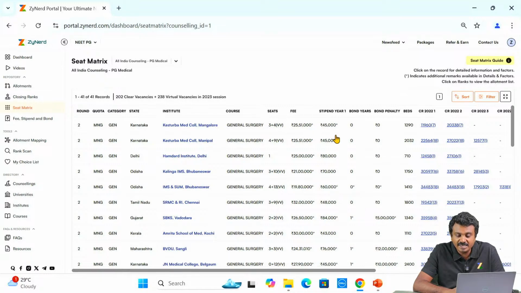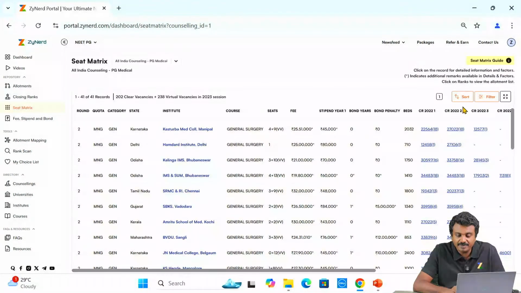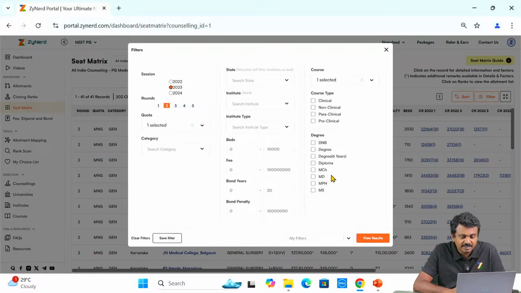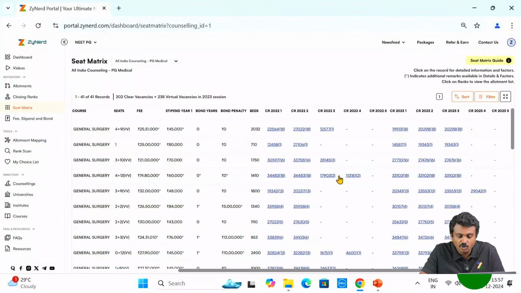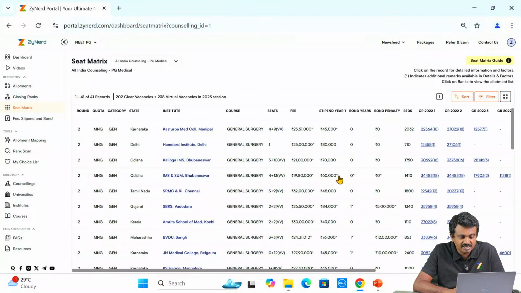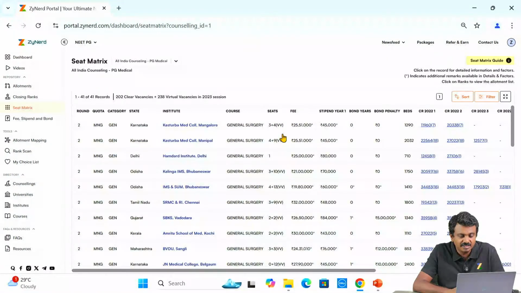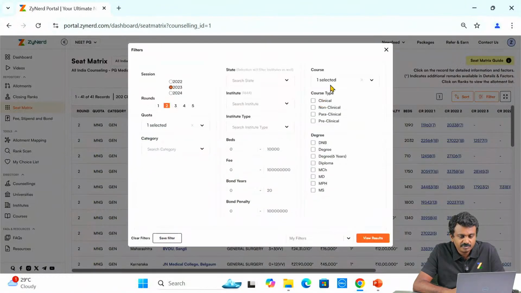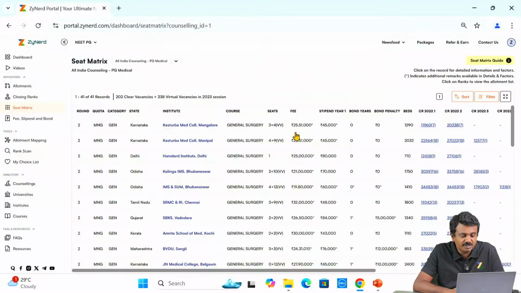So if I go back and see what has happened, I am taking up 2023 again here. Here, if I go back and see what has happened, you will see that these general surgery seats of Kasturba Medical College, there were how many vacancies? 4 plus 9 vacancies were available in the previous year. Just hold on. This vacancy, 3 plus 4 vacancies in the previous year, or 4 plus 5, 9.